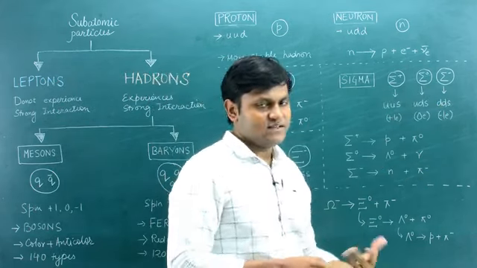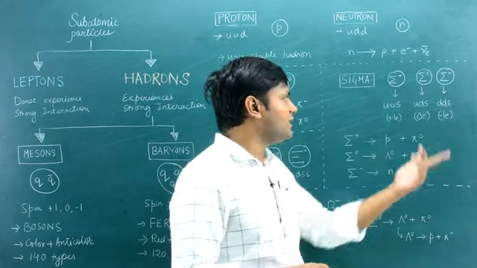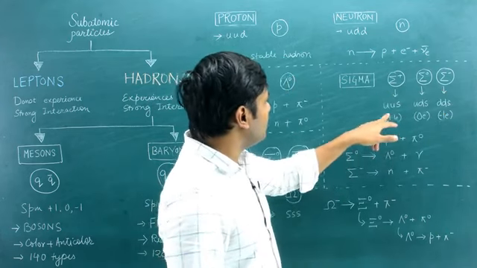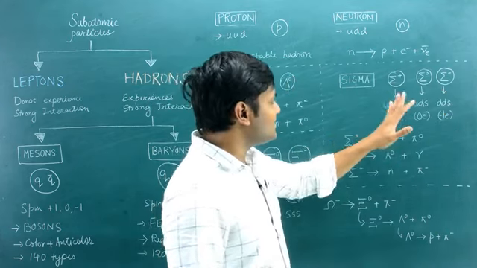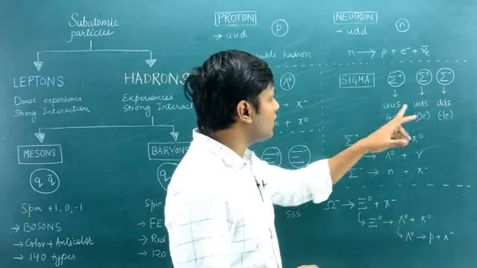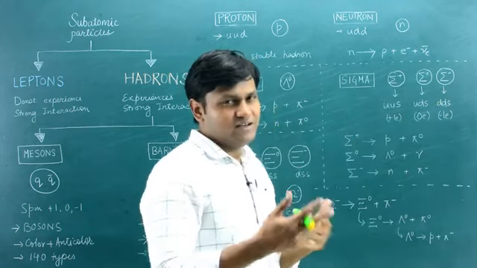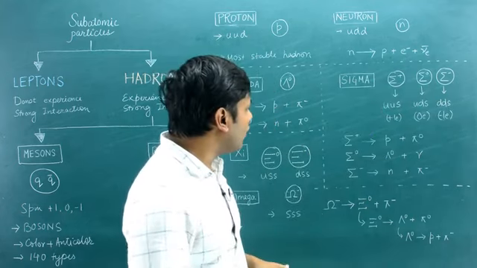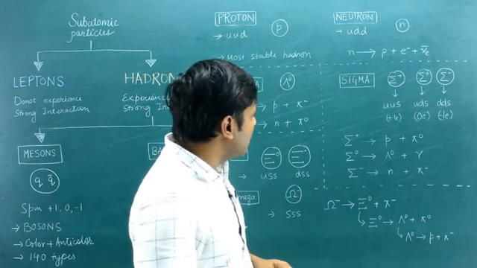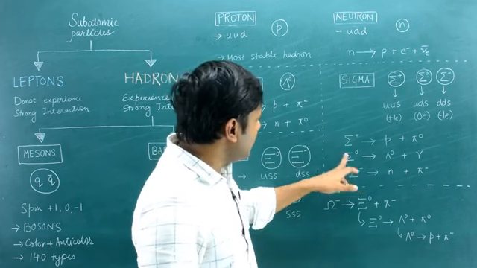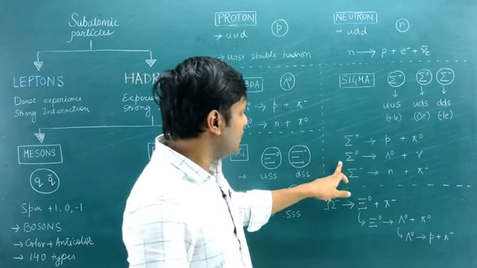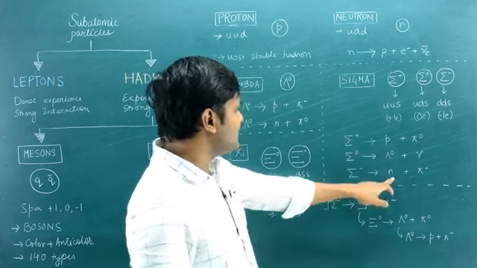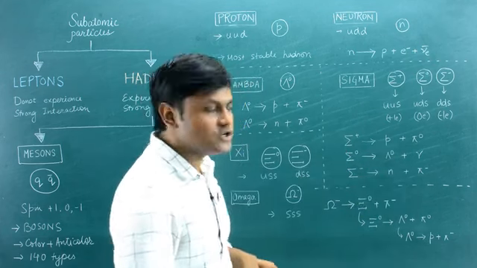So plus, 0, minus signify the charges: plus 1, 0 and minus 1. I have shown here the quark makeup also. It is made up of UUS, where S represents the strange quark, UDS and DDS, where D represents the down and U represents the up quark. These are some of the decay branches of the sigma particles. Sigma plus decays into a proton, sigma naught decays into a lambda particle, sigma minus decays into a neutron.